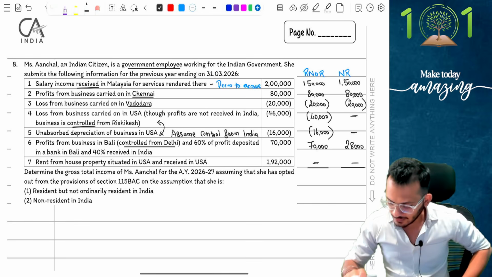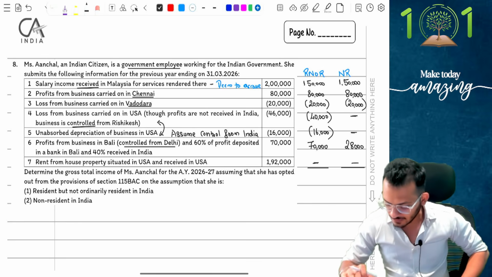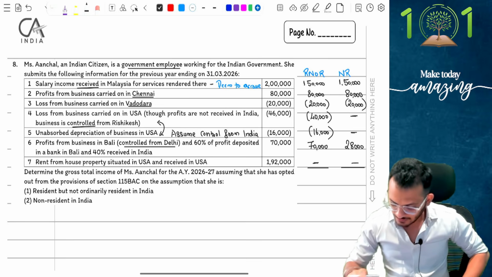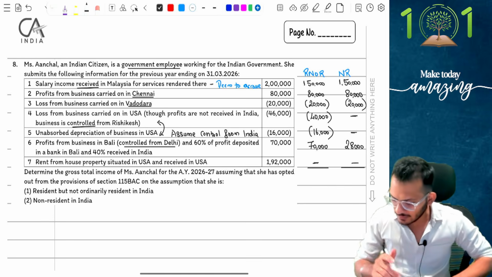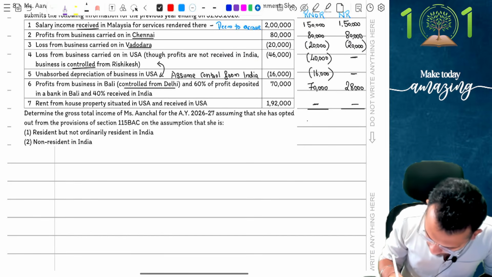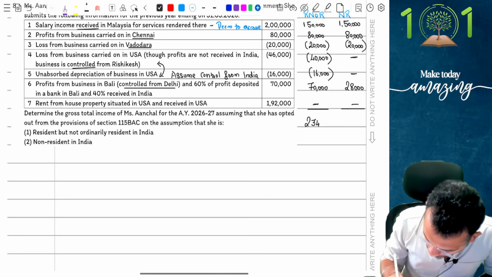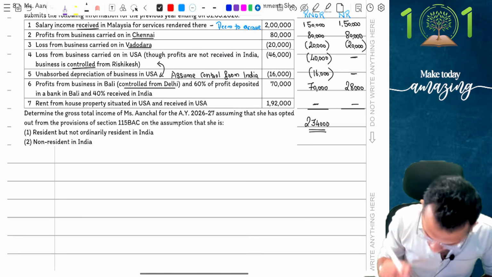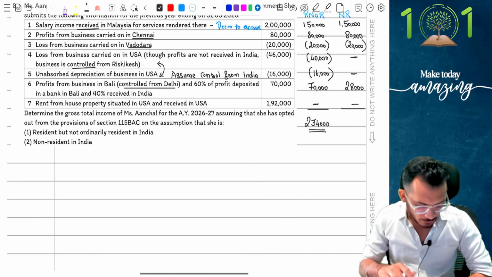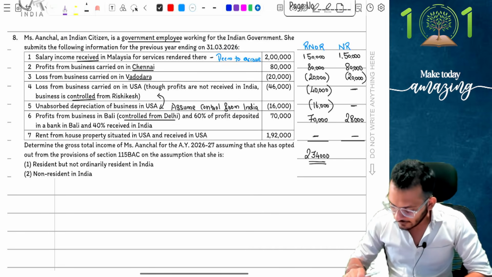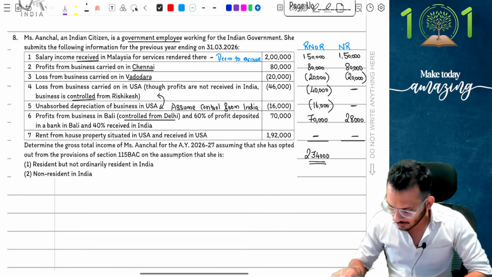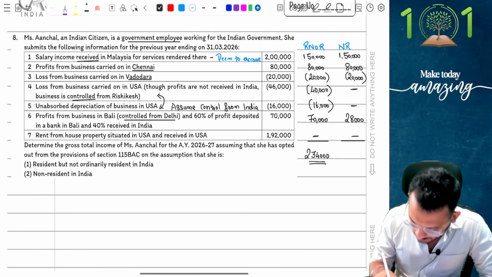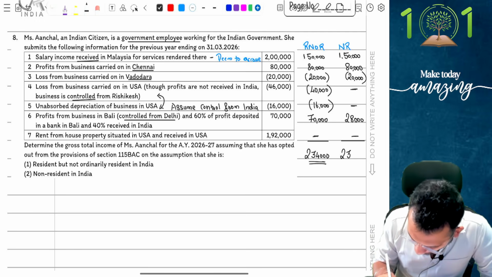Yes, so let me find the answer. It is 1,50,000 plus 80,000 plus 70,000 minus 66,000. The answer should come to 2,34,000. Next one, people: 1,50,000 plus 80,000 plus 28,000 minus 20,000. Answer should give you 2,38,000.